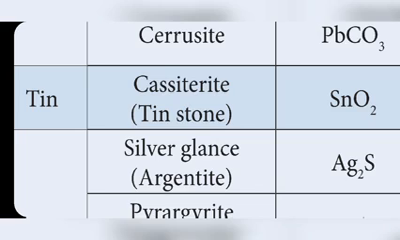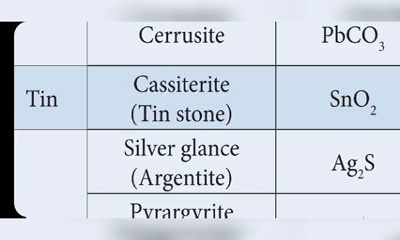For tin, only one ore is given, that is tinstone, cassiterite. Tinstone is SnO2. The symbol of tin is Sn. So it is called tinstone, SnO2. The last but not least, the last metal is silver.